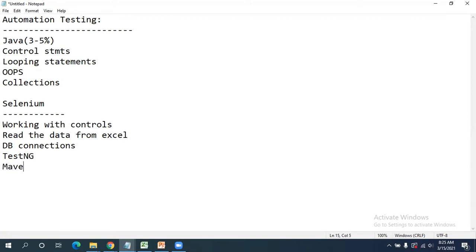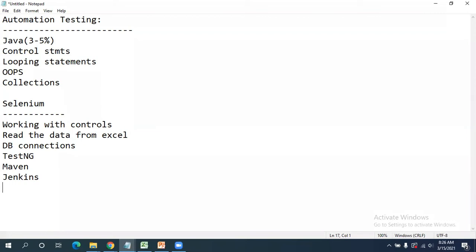After TestNG, we will enter into Maven. Maven is used for dependency management, wherein the libraries we require are automatically downloaded from the internet and made available for us. One more advantage with Maven is that we can easily integrate it with Jenkins. That is the reason we are using Maven for dependency management, and it easily integrates with a CI/CD tool like Jenkins. Once Maven is completed, we will enter into the Jenkins part.